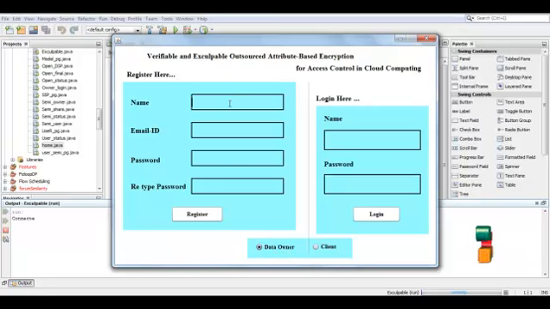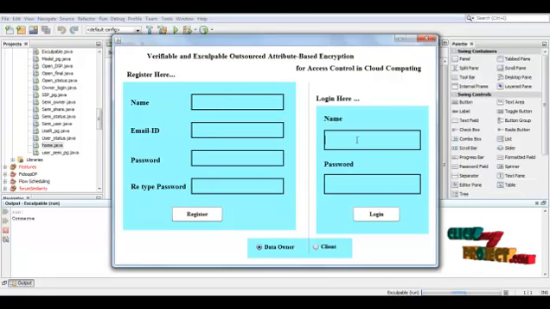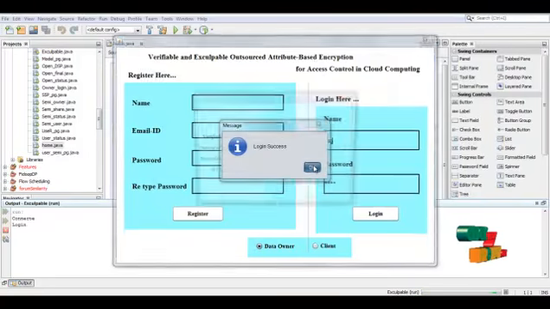We have to enter the details. Register. Registration is successful as a data owner. We can use this username and password to log in. We have to select data owner here. The login was a success.